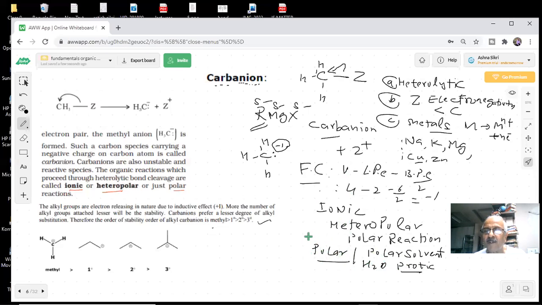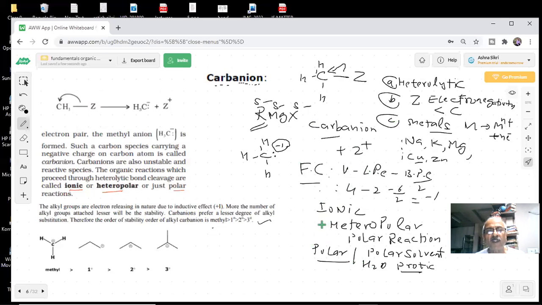We know what we are doing, and you keep on interacting with me. Keep your energy level high. Okay, so you got the idea. This is so much information I have given you. So an ionic reaction we expect in a highly polar solvent, and water is a protic polar solvent because water has HOH, H plus. There are other solvents also which could be polar. So what is happening here, students?